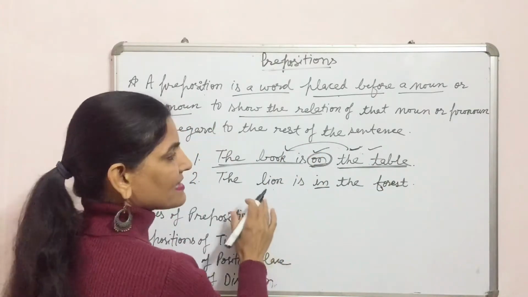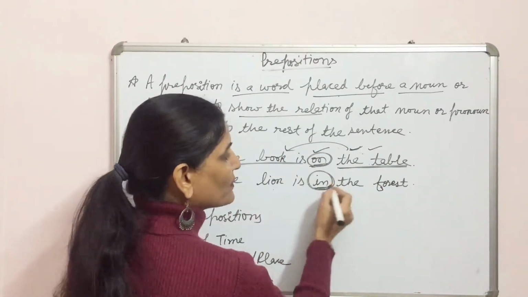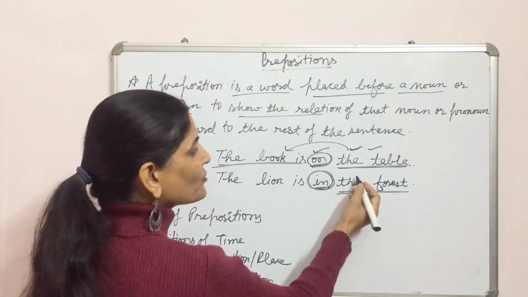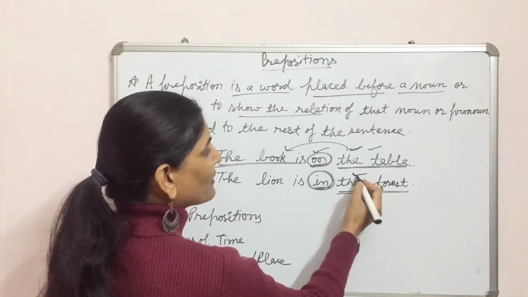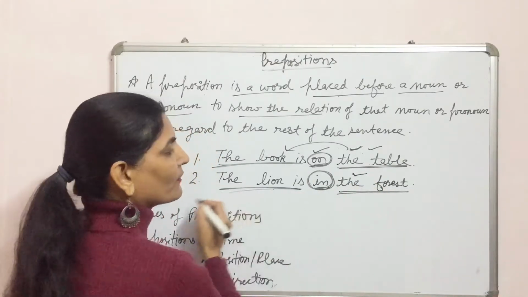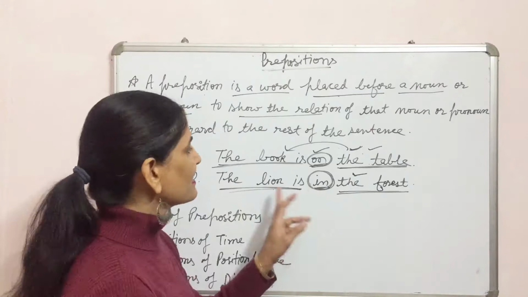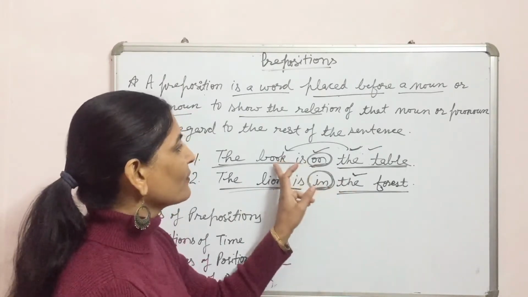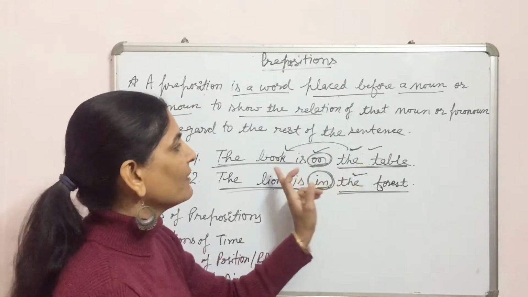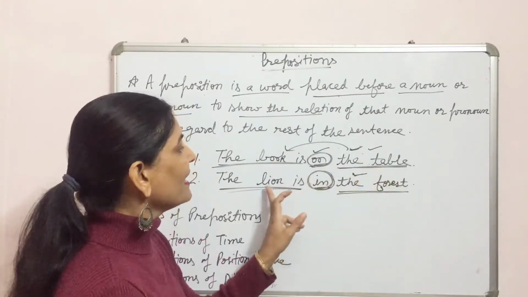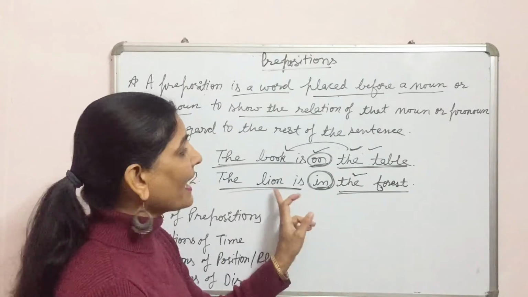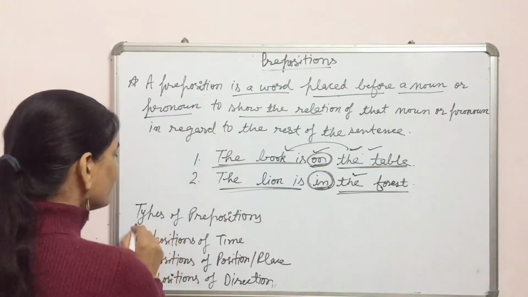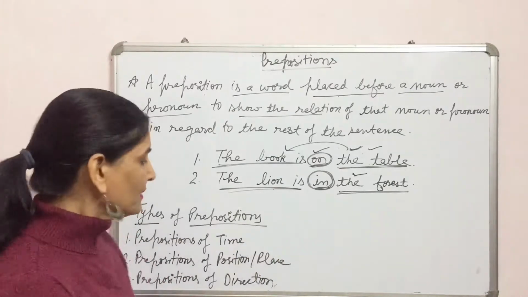In the second sentence also, in is a preposition and this is the noun, the forest, and it shows the relation of this noun with the other part of the sentence, means where is the lion. It shows the place of the lion here, and here also it shows the place of the book. Where is the book? On the table. And where is the lion? In the forest. Okay, students, there are three kinds of preposition.